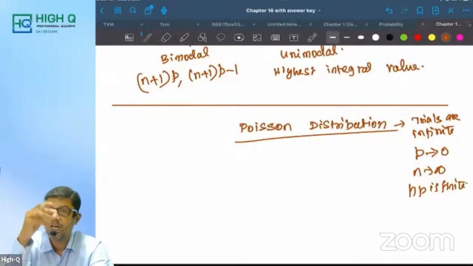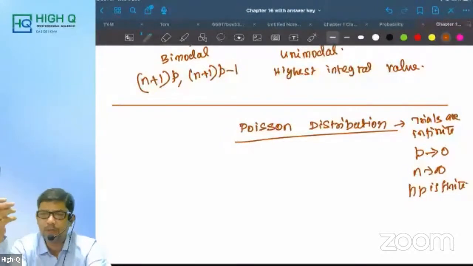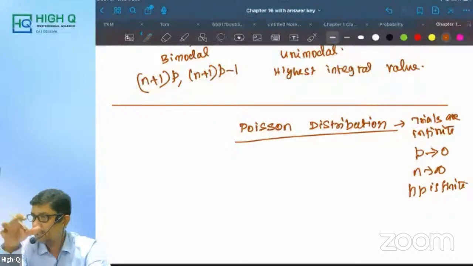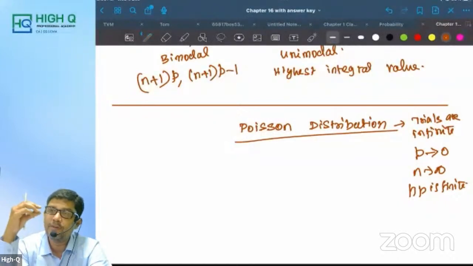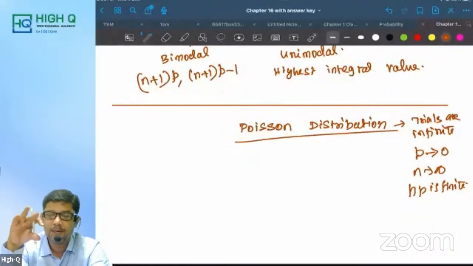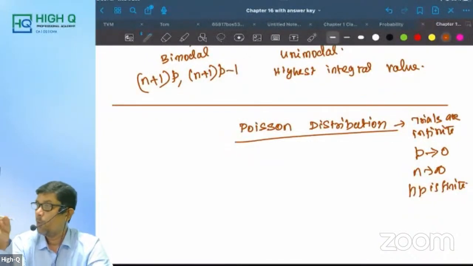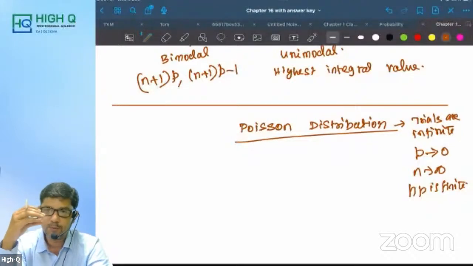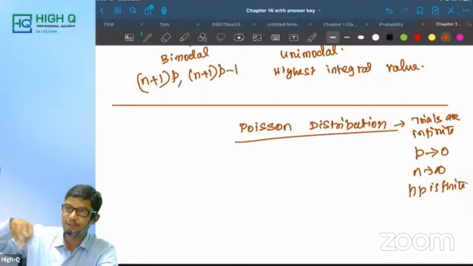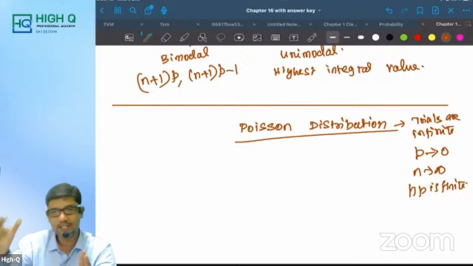When the probability of success is very, very small, then we should go for Poisson distribution, because when you apply binomial distribution, you will get the answer as 0. You will not get the exact answer.